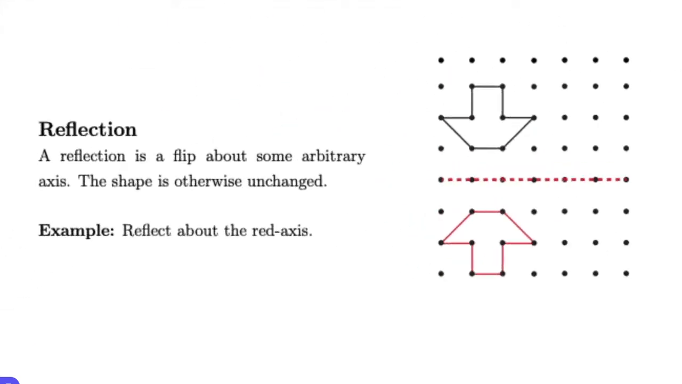The second type is a reflection. A reflection is a flip across an arbitrary axis. The shape is otherwise unchanged. So we see that red dotted line, that's the axis of reflection.